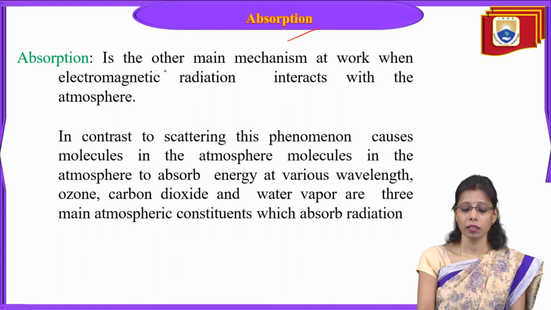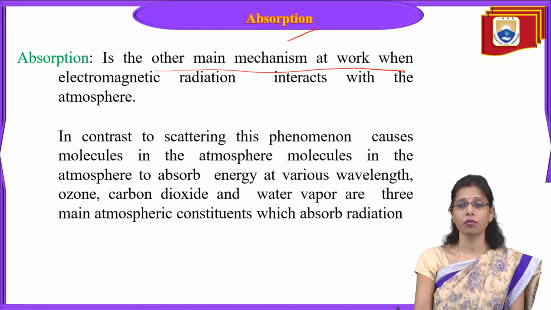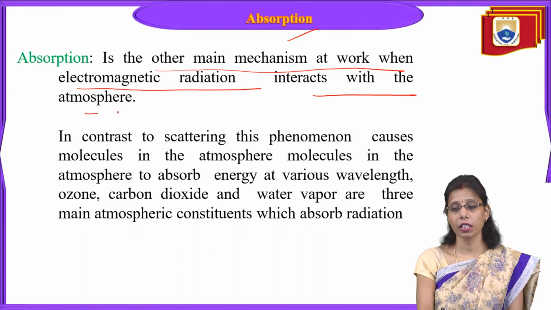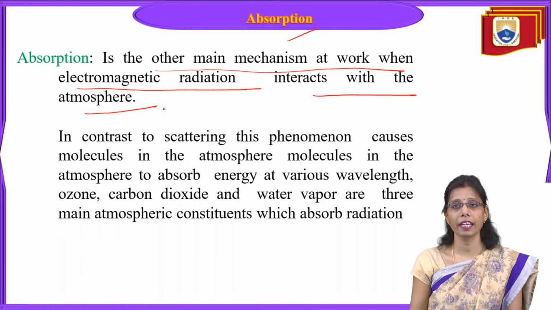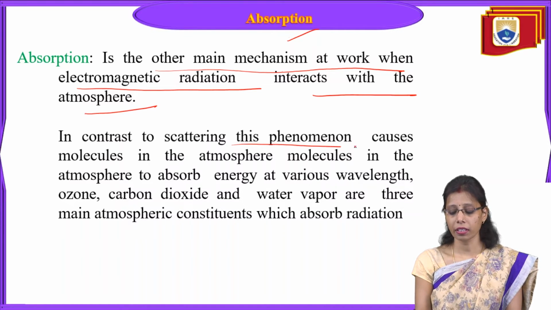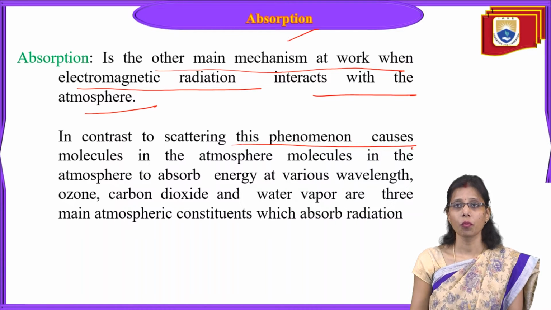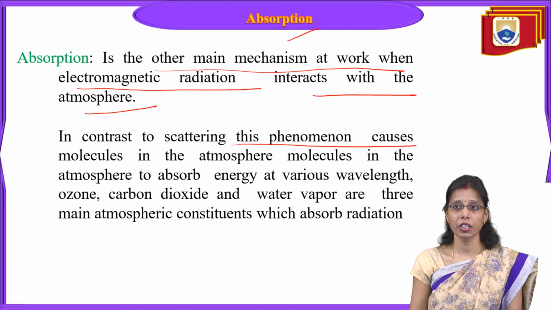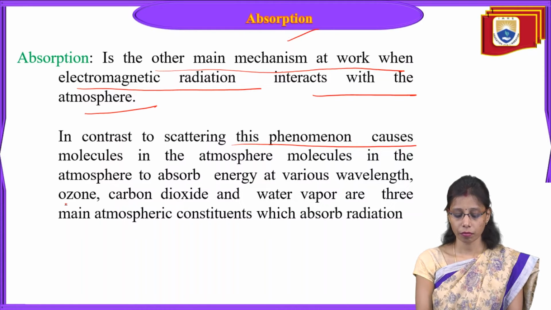Absorption is the other main mechanism at work when electromagnetic radiation interacts with the atmosphere. In contrast to scattering, this phenomenon causes molecules in the atmosphere to absorb energy at various wavelengths.